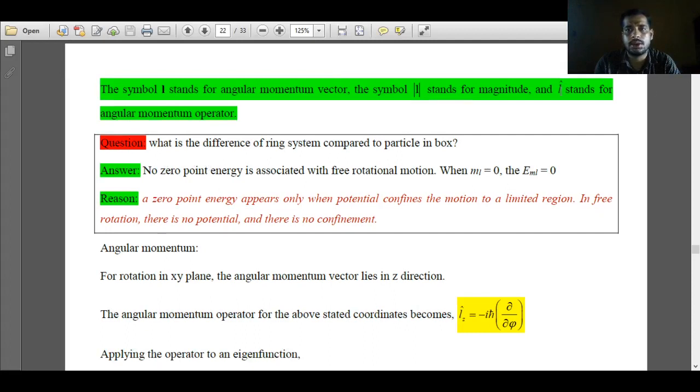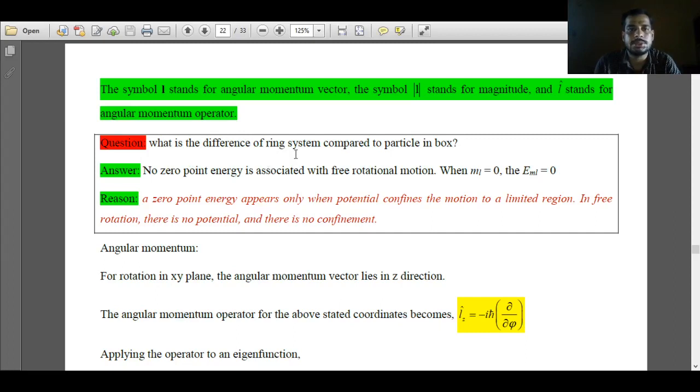What is the L with a caret symbol? That represents the angular momentum operator. Modulus of L is the magnitude of angular momentum, and boldface L is the angular momentum vector. This is the general common notation that we have used.